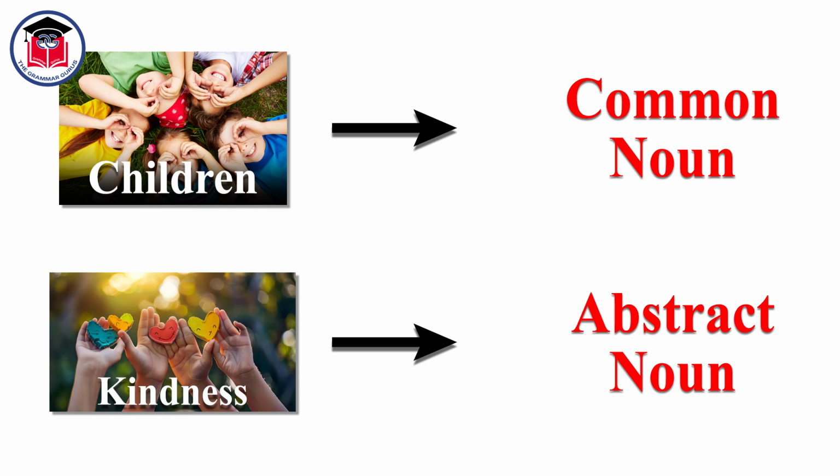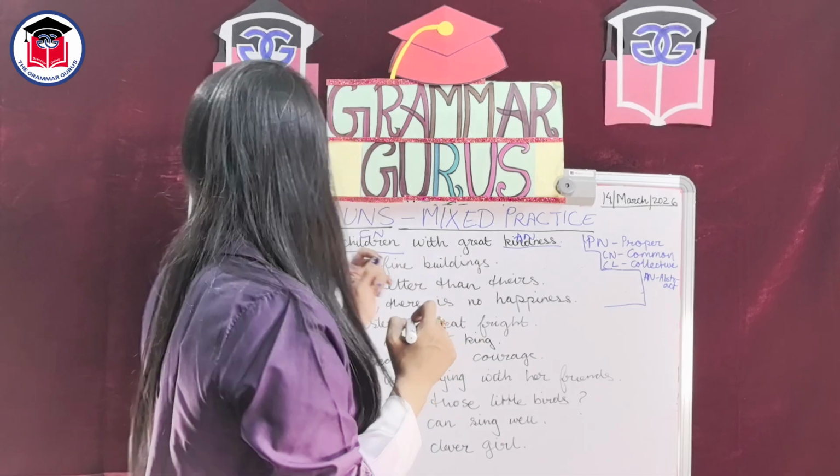With great kindness. Once again, kindness we can only think of. It is the state of being kind. We cannot hear kindness. We cannot see kindness. We cannot smell kindness. We cannot taste kindness. We cannot touch kindness. We can only think of kindness. Thus, kindness is an abstract noun.